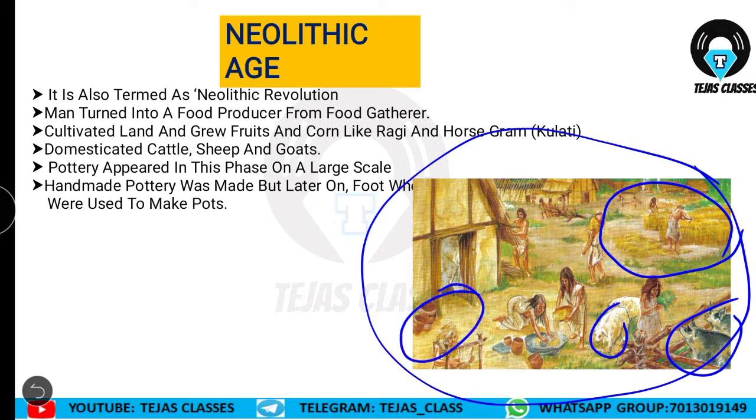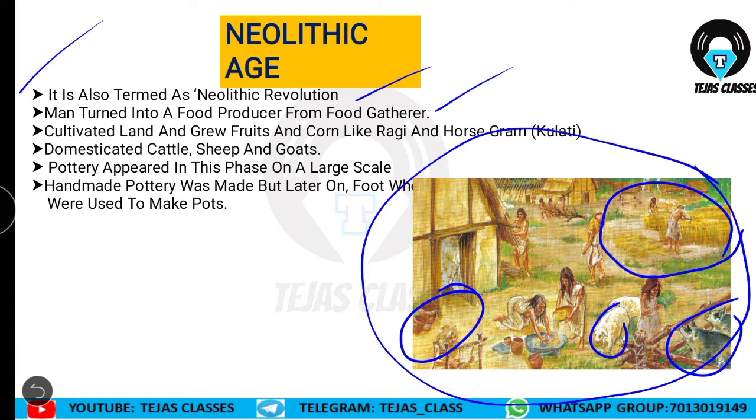Why? Because as they cultivated food, they needed something for storage, so they invented pottery. As the saying goes, necessity is the source of all inventions. When there is a need, man thinks beyond his imagination, and then he invents something. Now let us see it line by line. It is also termed the Neolithic revolution. Man turned from a food gatherer into a food producer.